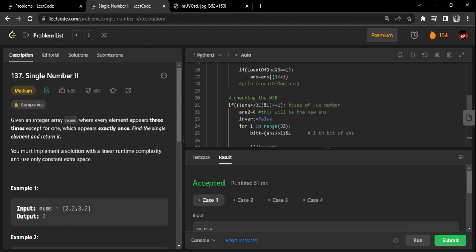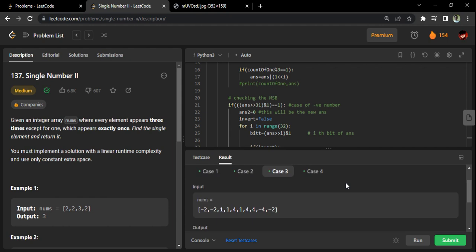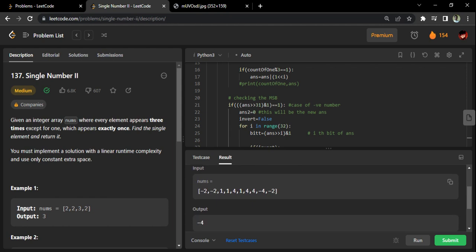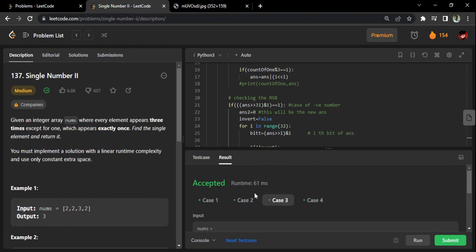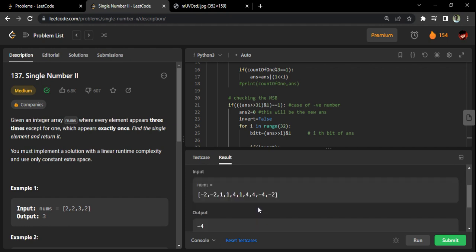See, I've explained every part. It may be a faster one, but I am expecting, because you are watching this on YouTube, right? YouTube has so many features. You can forward the video, reverse the video, stop the video. So use those features. Use the technology for your benefit, right? So here, as you can see, all the test cases are getting cleared, even the negative ones.